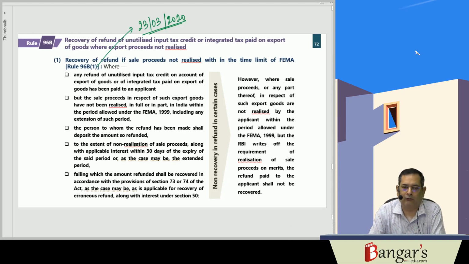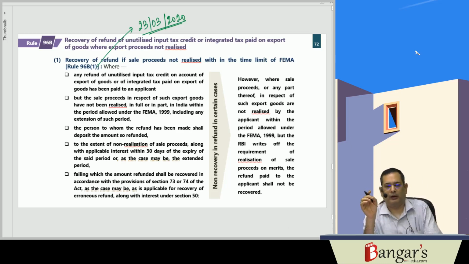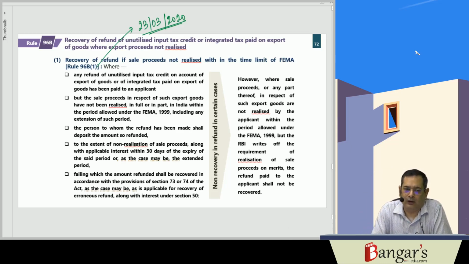And if he does not repay the amount of the refund which has been granted to him, then they will recover the same in accordance with the provisions of section 73 and 74, that is by issuance of show cause notice, and the relevant provisions relating to recovery will be made applicable. That amount will be recovered along with the interest as provided in section 50.